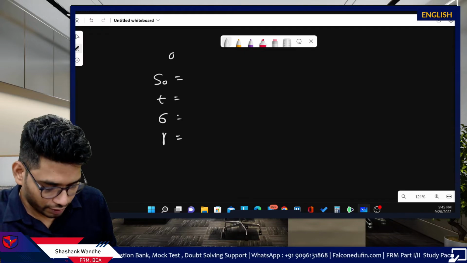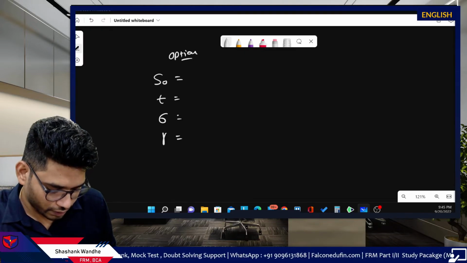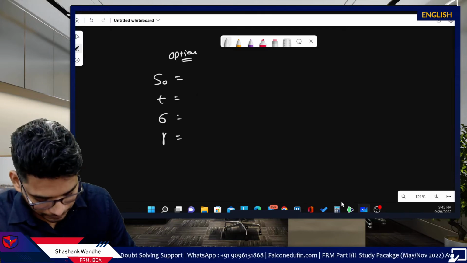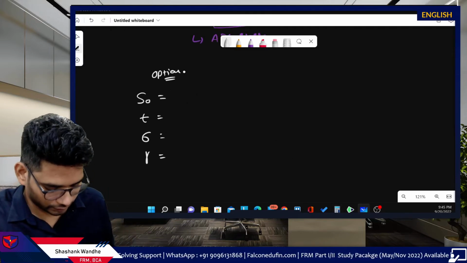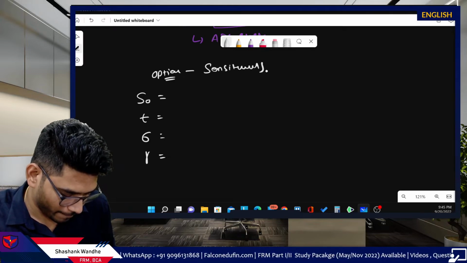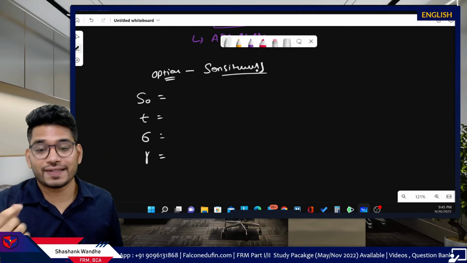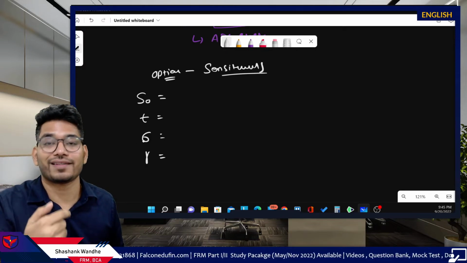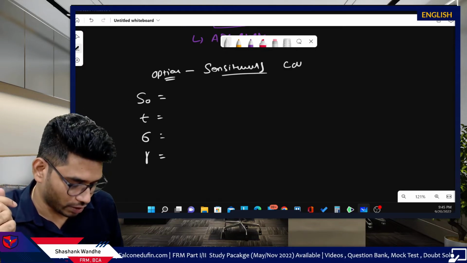And what are we measuring here? We are measuring sensitivity. We are measuring sensitivity of these factors, the S0, T, sigma, and R, with respect to the option, call or put option.